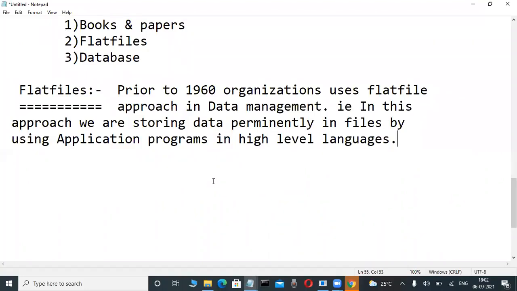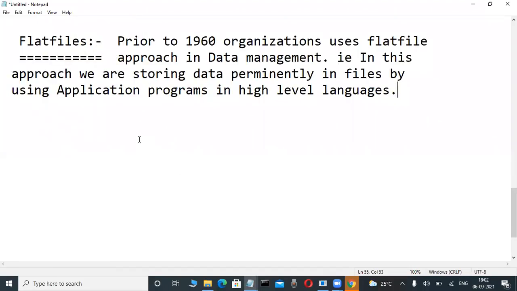High level languages means so many programming languages are there, no? But nowadays any organization is not using this technique, okay? Because this is outdated. I'm telling it just for the idea. Now nobody is storing data through programming nowadays, okay? That's the flat file approach.